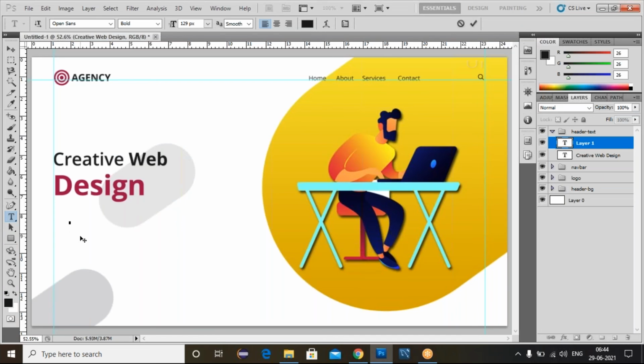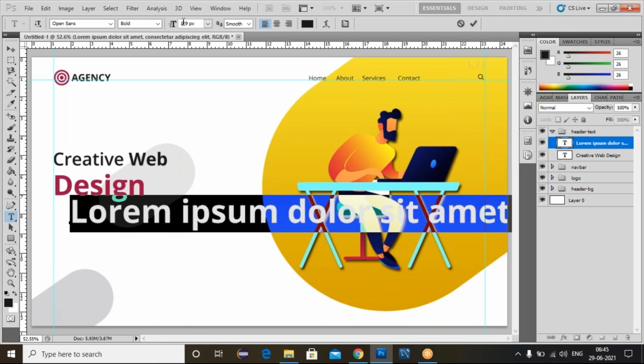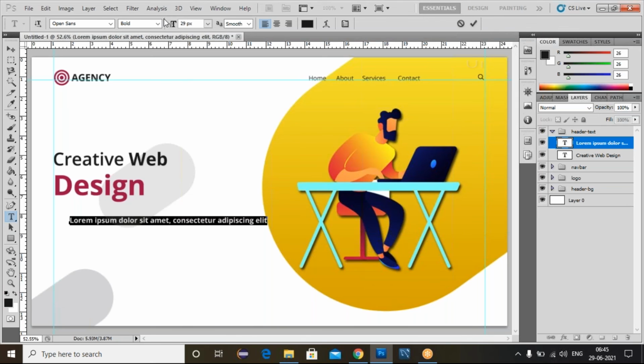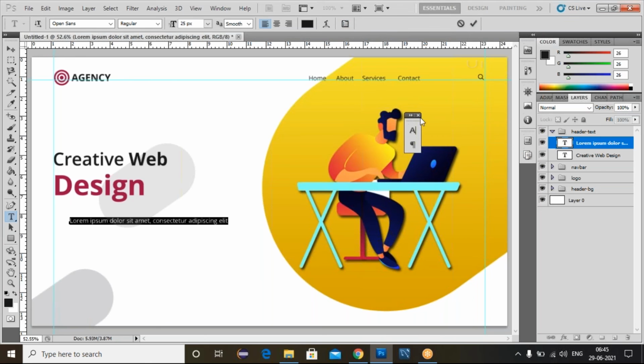Look at this font size. So if you don't want this font size, just remove this one, make it 29, reduce to 25, make it a regular font. And go to this toggle. Now just select this move tool. You can adjust this text.